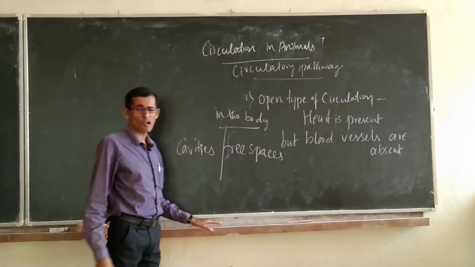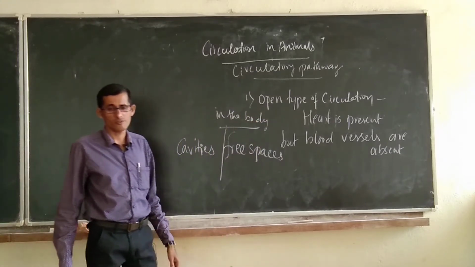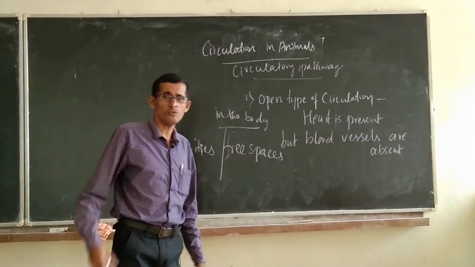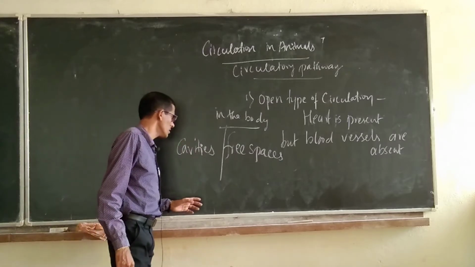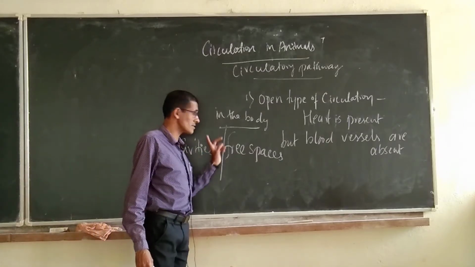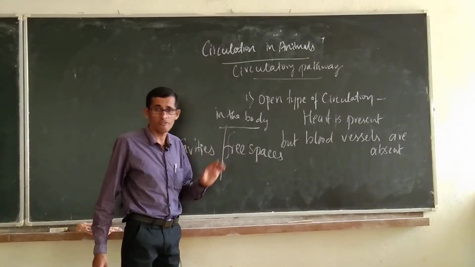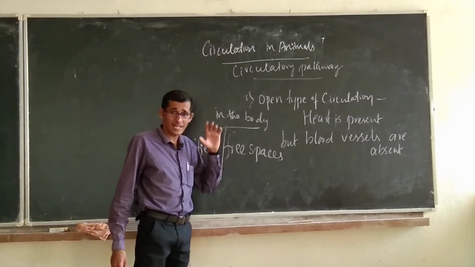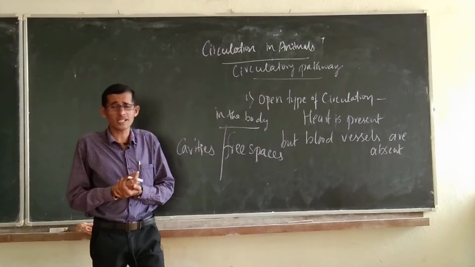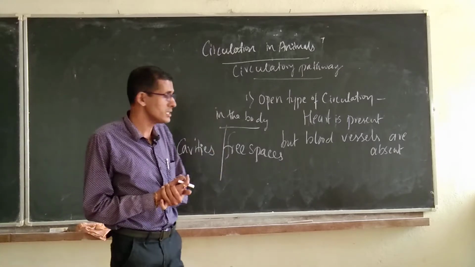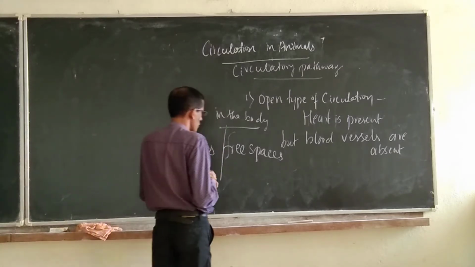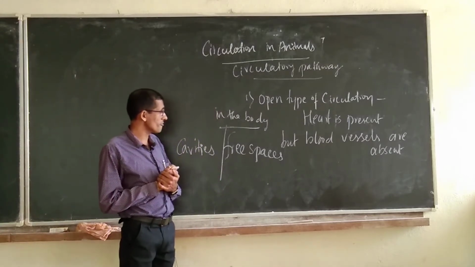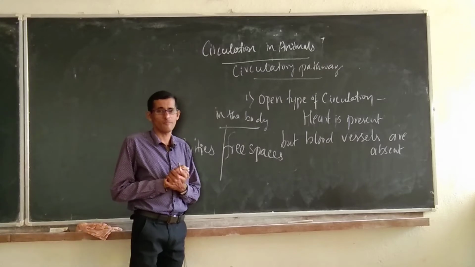Wherever there are free spaces or cavities in the body, we can observe filling of the blood, and as a result the tissues and cells get the required things. So, the sinuses or cavities are filled with blood in the case of open type of circulatory system.